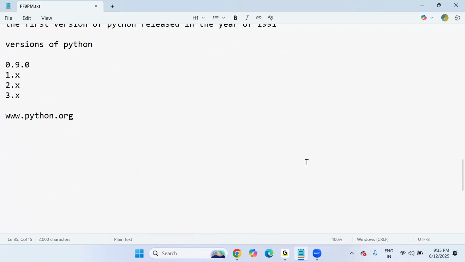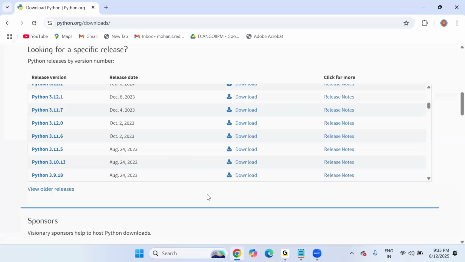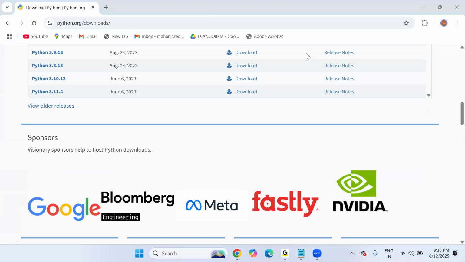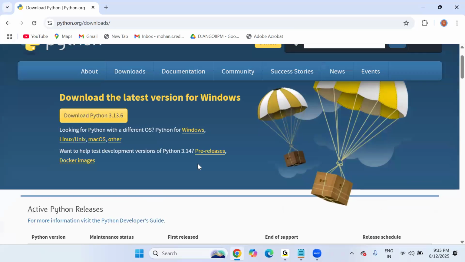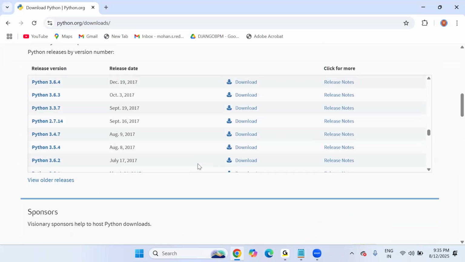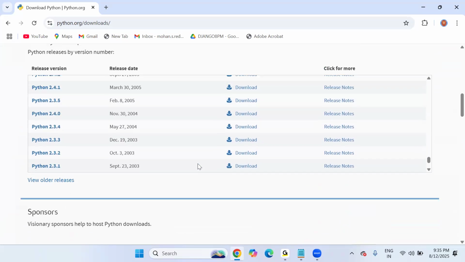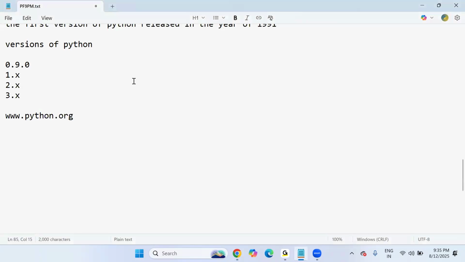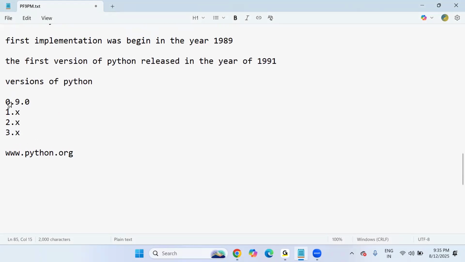So we are in versions. If you observe this versions list, you will find no version below 2, neither 1 nor 0. I said that 0 is the first version and 1 is the second version. You will never see versions below 2.0 here, or 0-point versions like this, because the Python Software Foundation community completely stopped the support for the 0.9 version and 1-point versions.